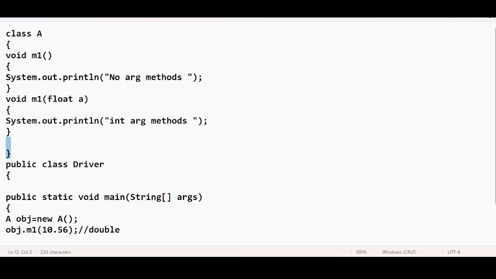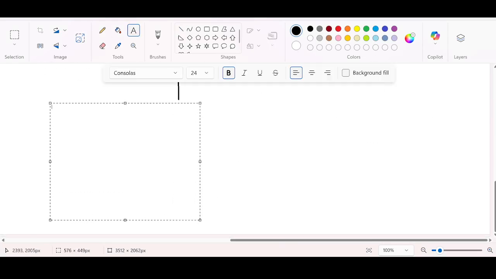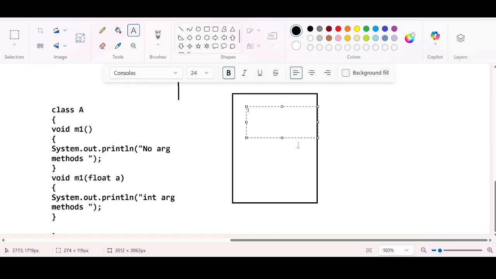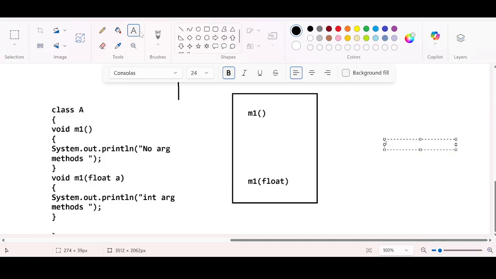If you just take this as an example and create a method table, you have one method signature here, and another method signature over here, which is accepting the float. Two method signatures. But here you are passing a value which is double in nature. This is what you are representing as a double: m1 dot m1 double.